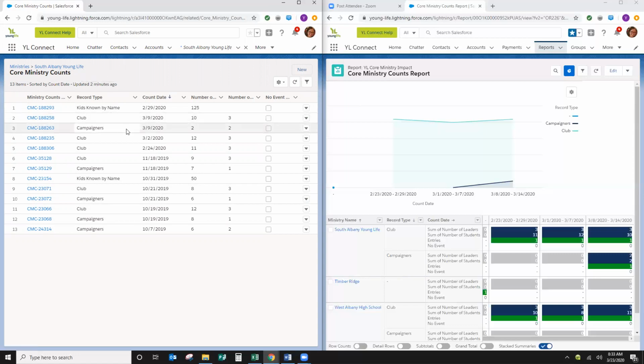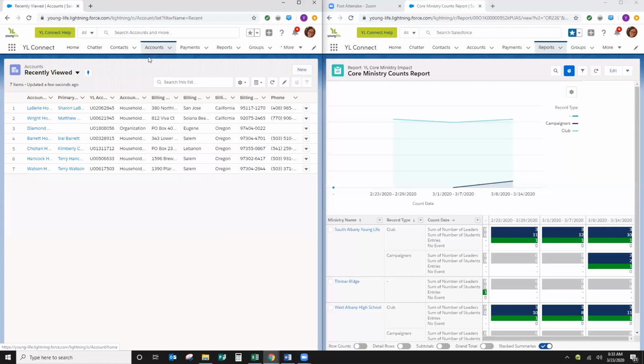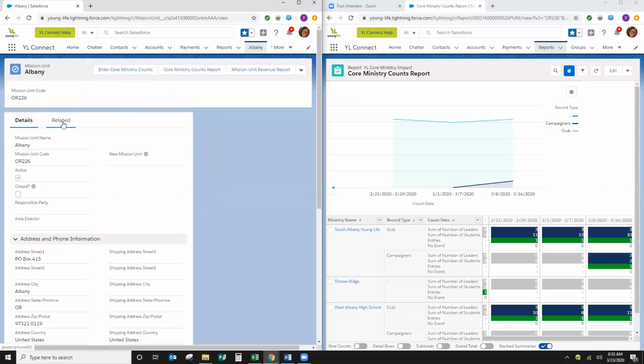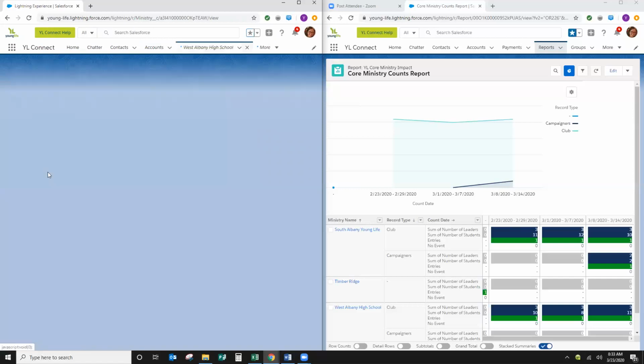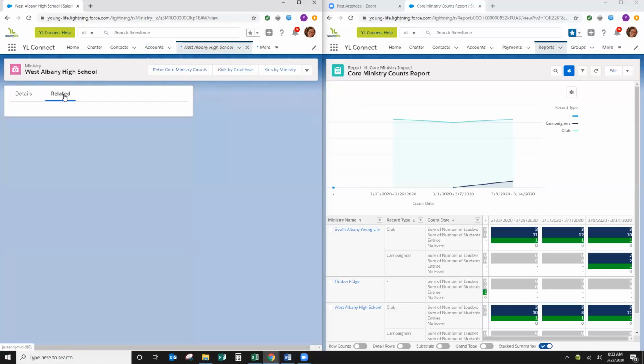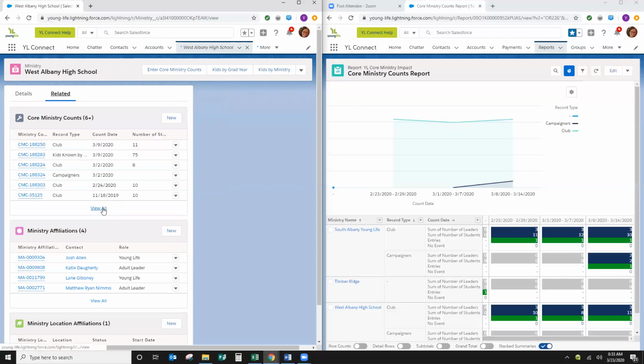So to be up to date today, just go in and add a club and campaigners for last week using either numbers or the no event button. Now let's look at the other schools. Go back to Albany. I thought I saved you as my, there you are. Okay, so I go to related. Now I'm going to go to West Albany High School. So I click there and I'll click on related and I'll get to your entries.